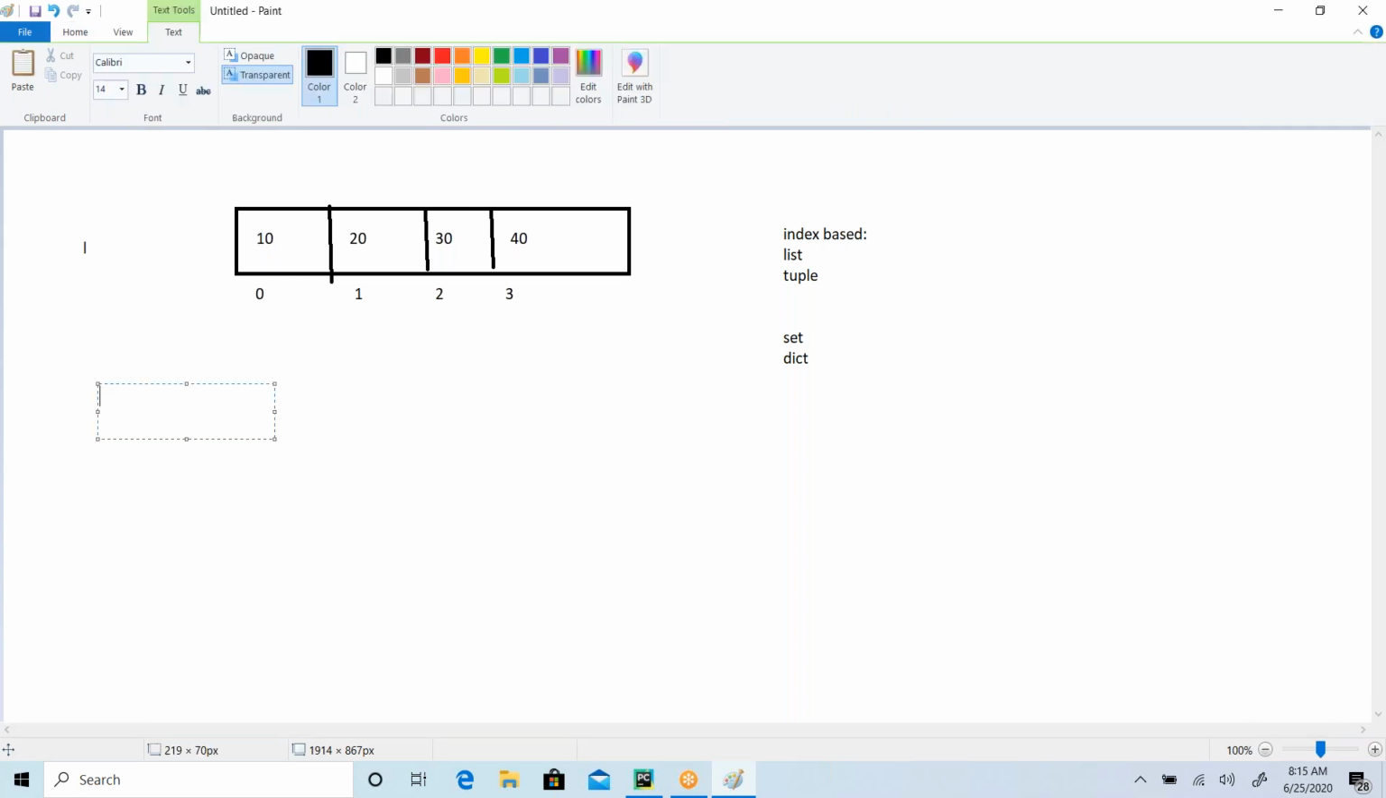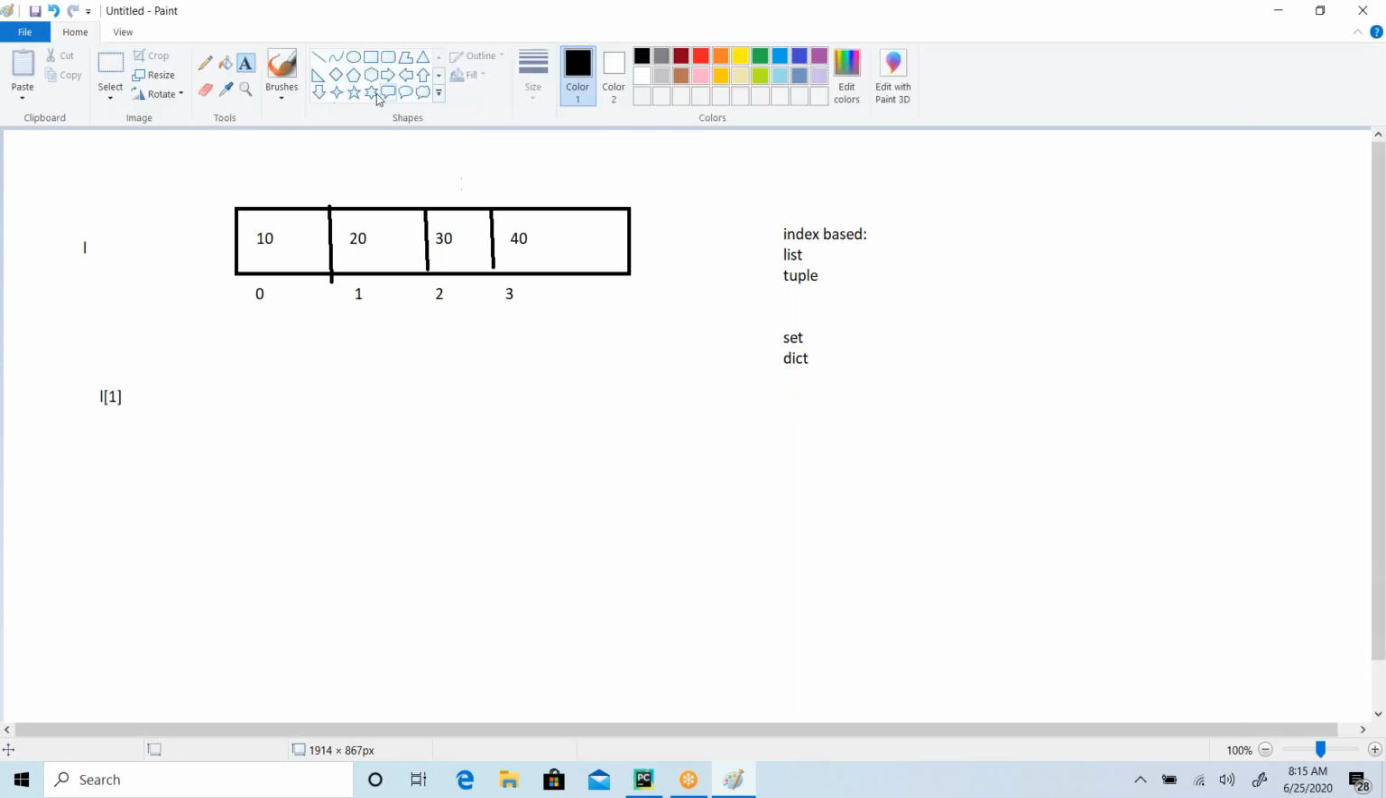Now, if I wanted to access the element at position 1, I'll say L of 1. So L of 1, what is it going to return? L of 1 means the position is 1, this position, and this is what L is pointing to. So if I try to access L of 1, what I'm going to get is 20. I'm going to get the value 20.